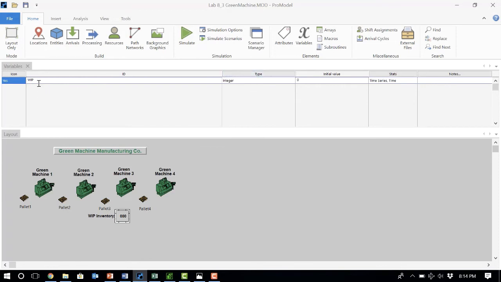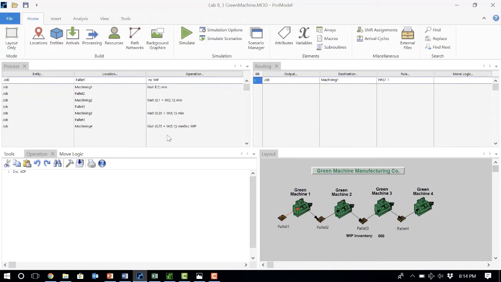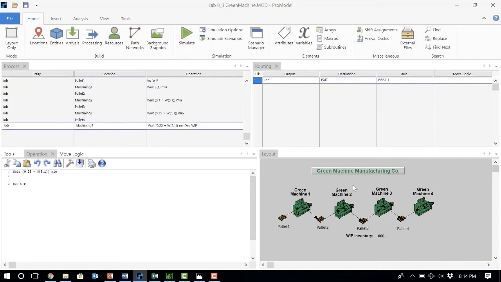After I create this global variable, I come back to processes and decide where the right place is to increase it. Obviously, when the parts get to pallet 1, as soon as they get into the system, I increase working process. And as soon as they are done at machine 4 and leaving the system, I decrease working process.